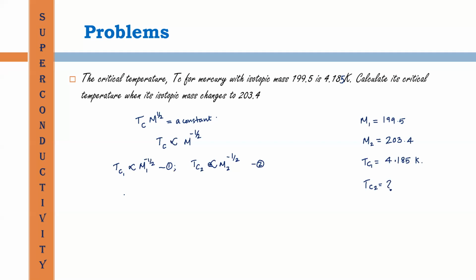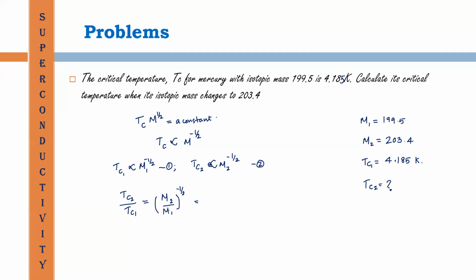Then we obtain TC2 divided by TC1 is equal to M2 divided by M1 whole raised to minus half.